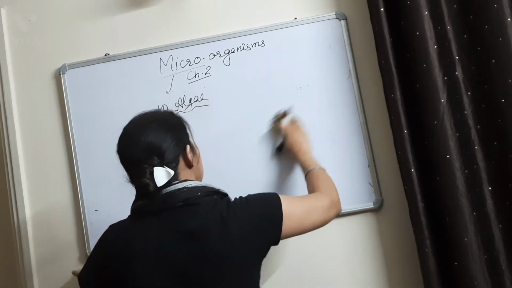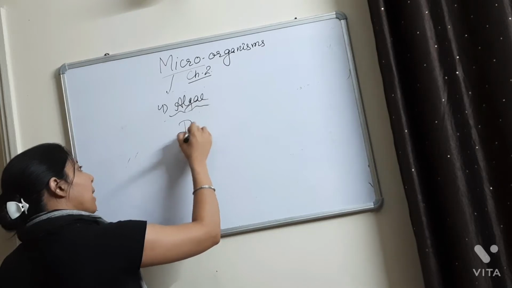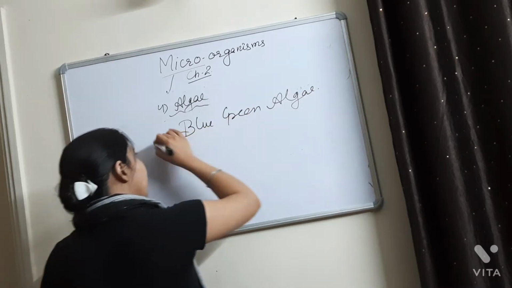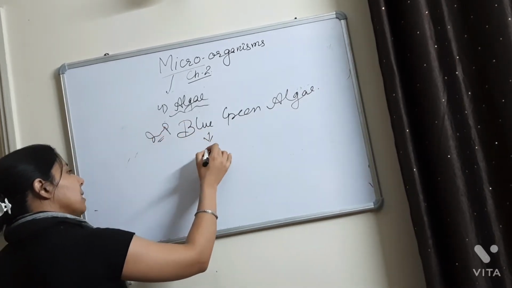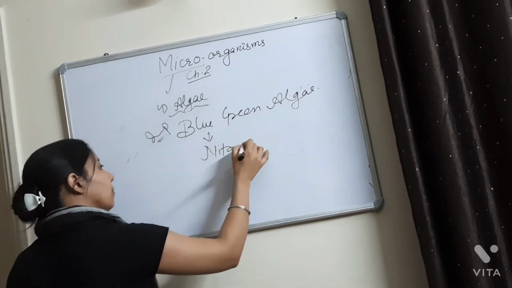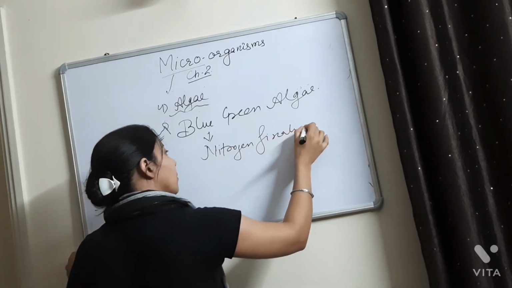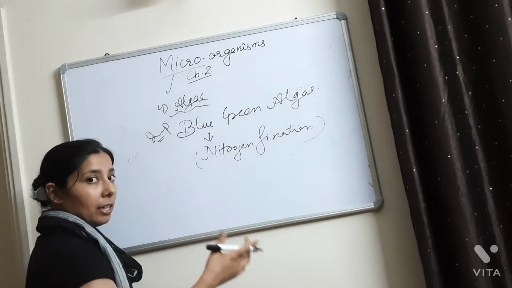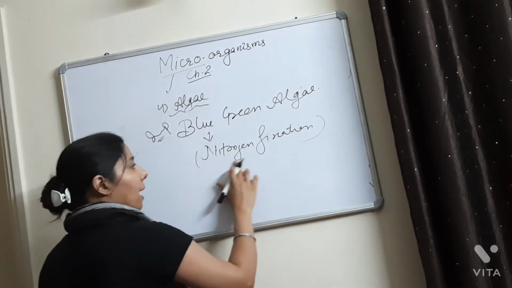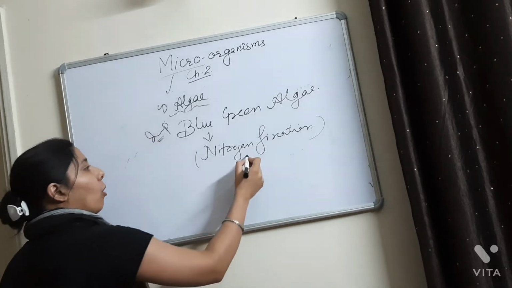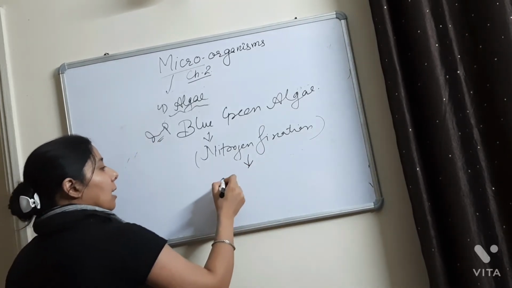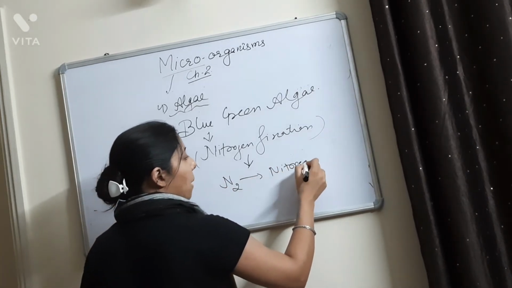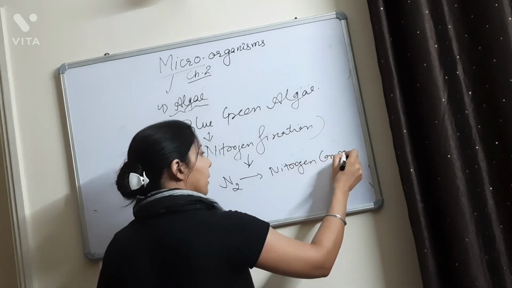So one thing which is left in the algae is one more type of algae, which is the blue-green algae. This is a very important type of algae. This helps in nitrogen fixation. So what is nitrogen fixation? I will put another video on nitrogen fixation in detail, as this topic requires one complete video. I tell you in short: the conversion of atmospheric nitrogen to nitrogen compounds which can be used by the plants for growth is known as nitrogen fixation.